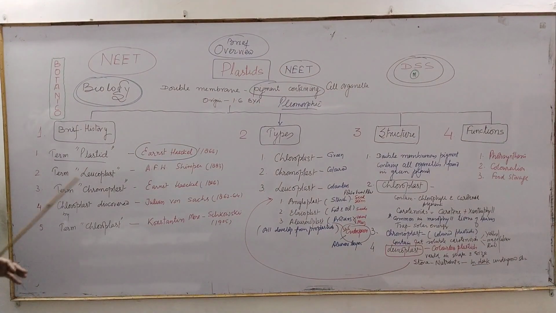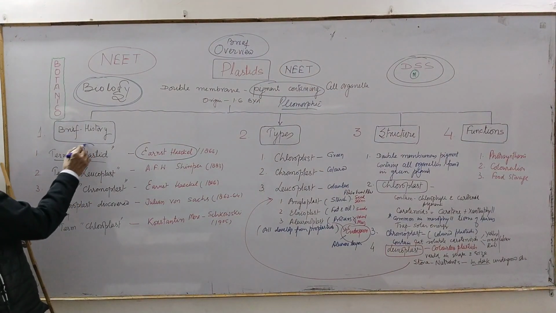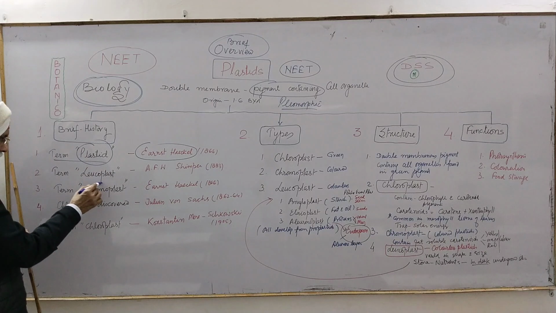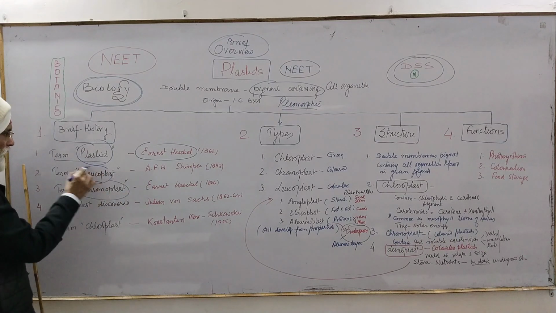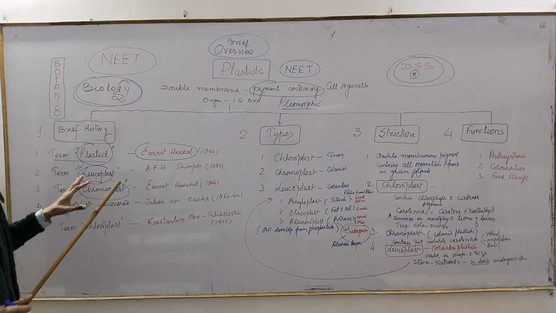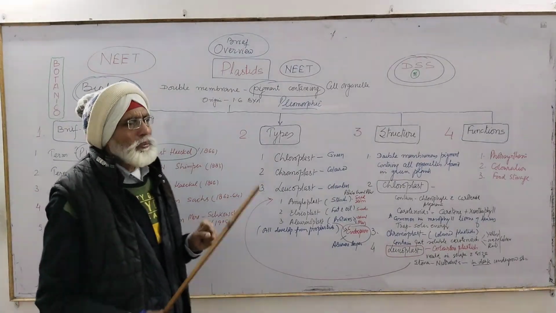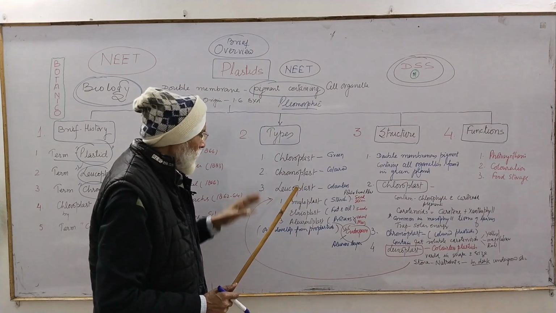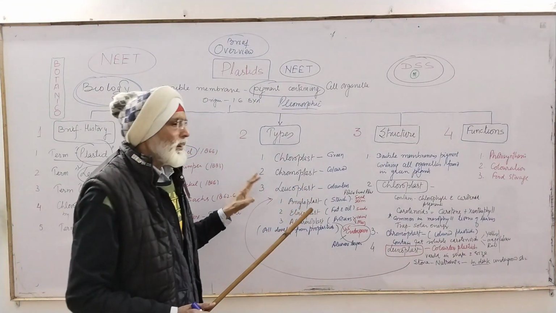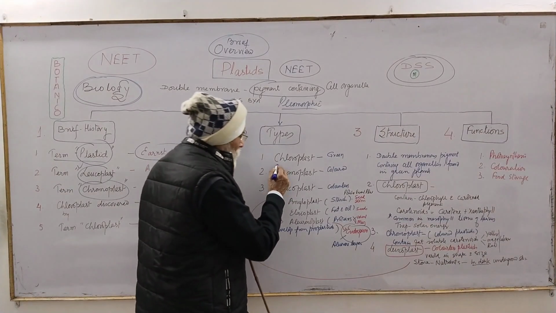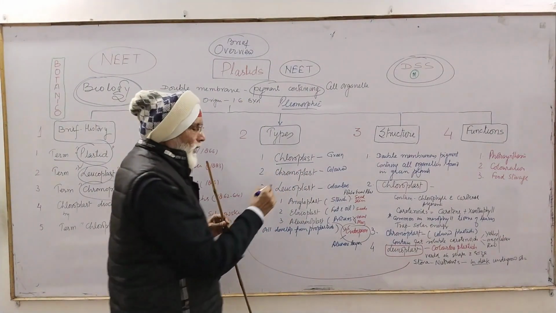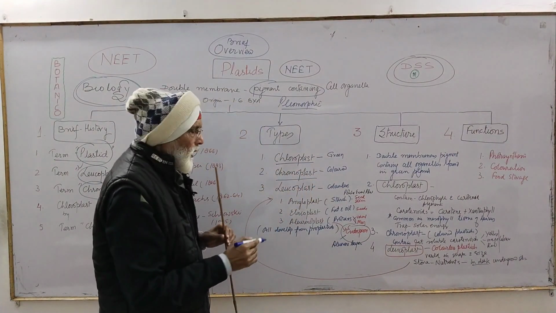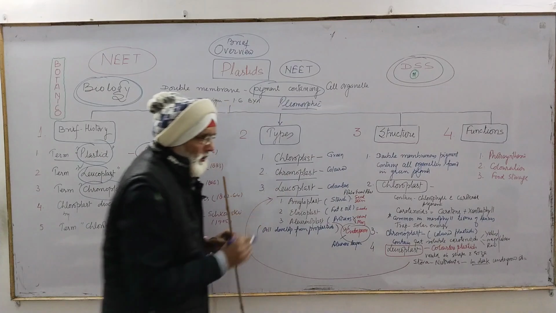So the most important points for you: who gave the term plastid, and who gave the term chromoplast. These are the three most important questions for you, first general. Now let us come to the second heading, types. ठीक? Plastids are of three major types. The first one is chloroplast, second is chromoplast, and third is leucoplast.